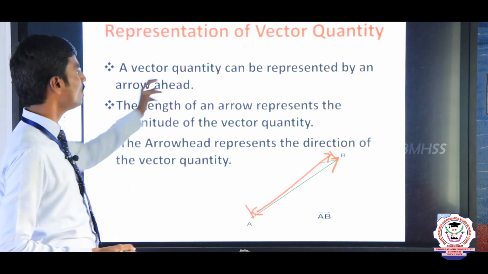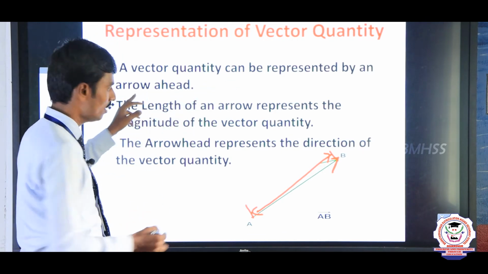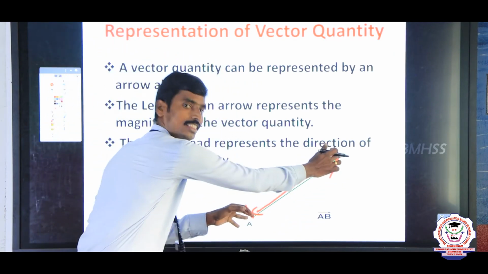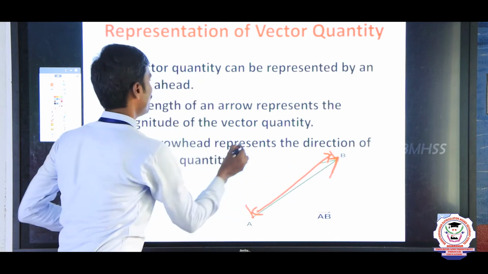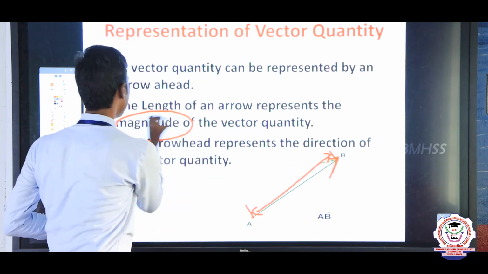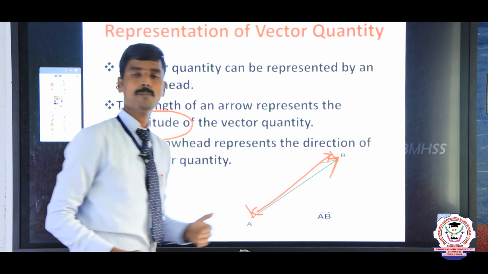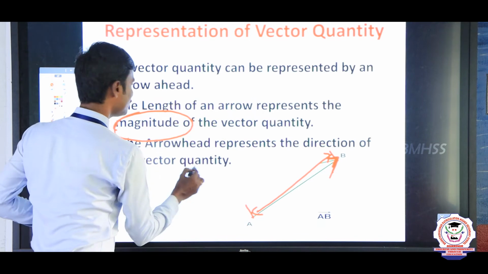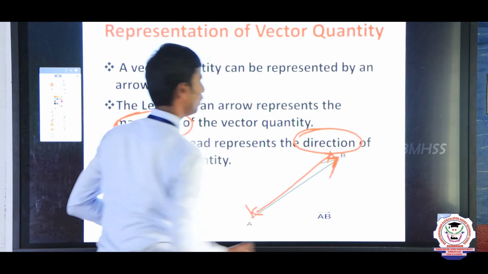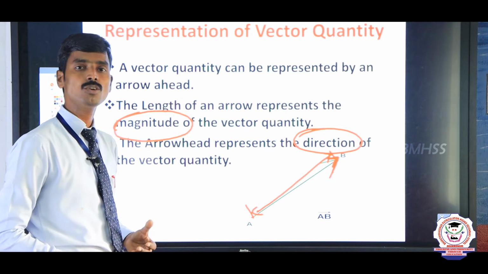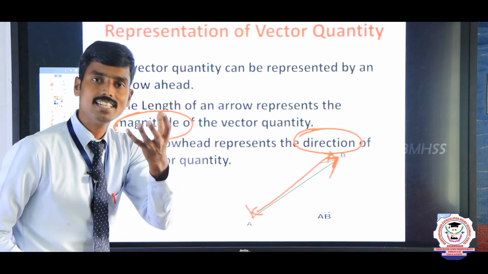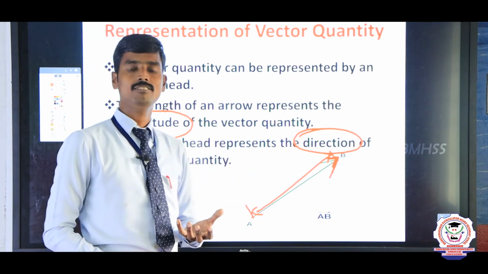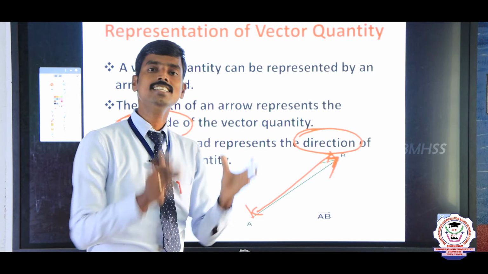See, listen here, a vector quantity can be represented by an arrow. Here the length of the arrow represents the magnitude, and the arrowhead represents the direction. Any physical quantity possessing magnitude as well as direction, this type of quantity we call a vector quantity.